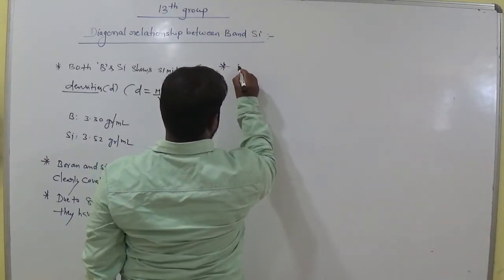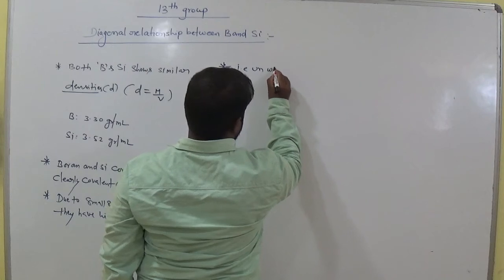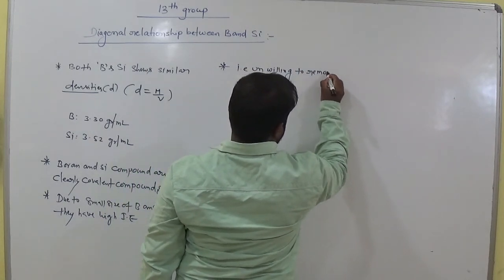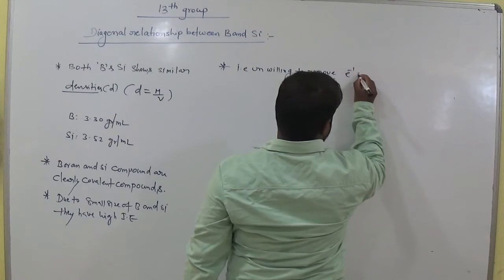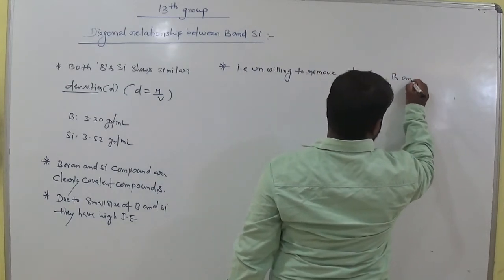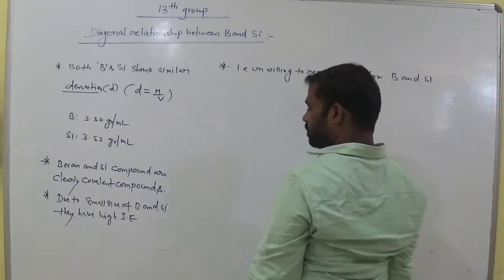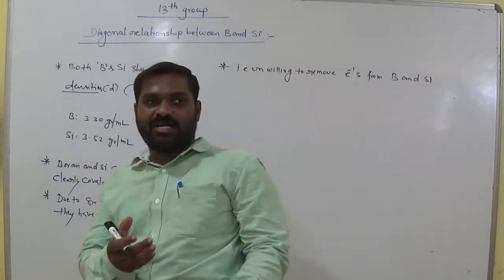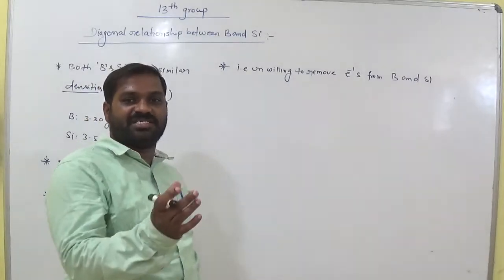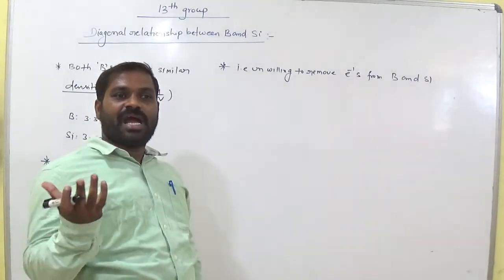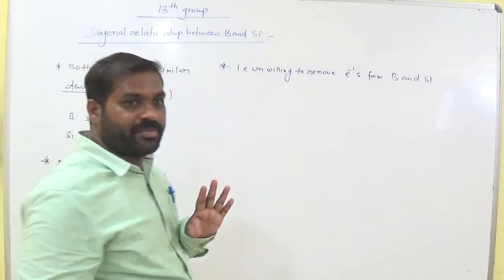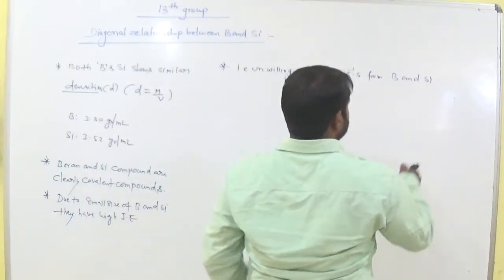That means they are unwilling to remove electrons from boron and silicon. It's very difficult to remove the electrons due to high ionization energy. Why do we use ionization energy? To remove the electron from the atom. But due to their small size, it is very difficult to remove the electrons. Remember this point.